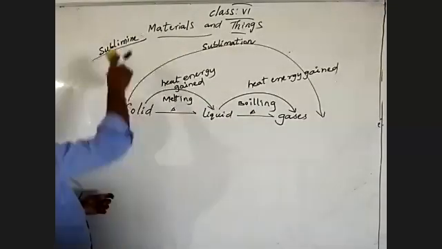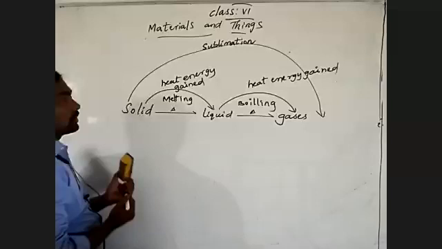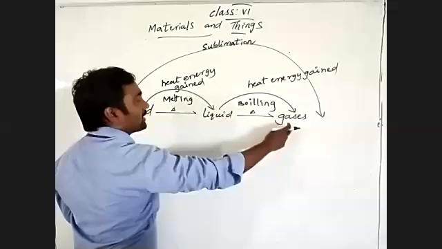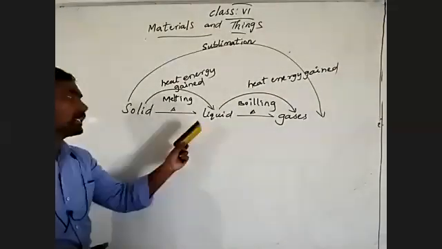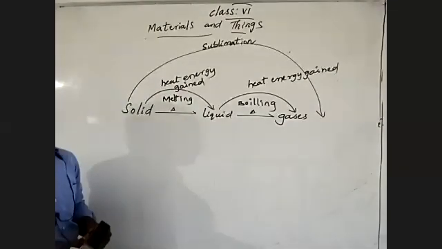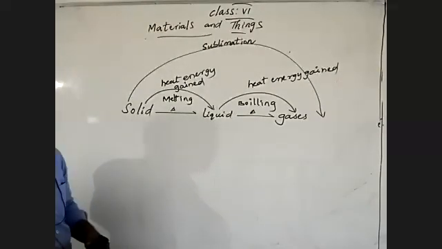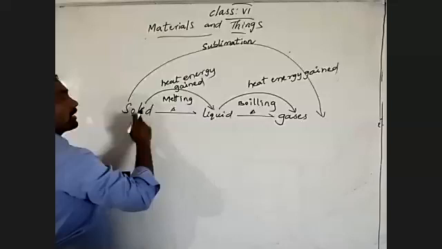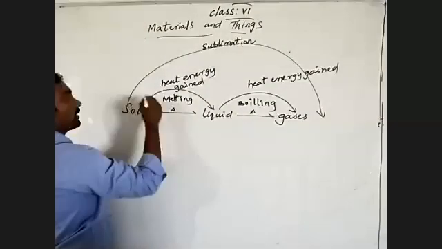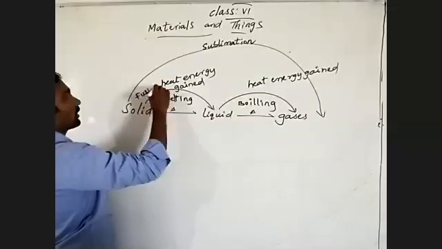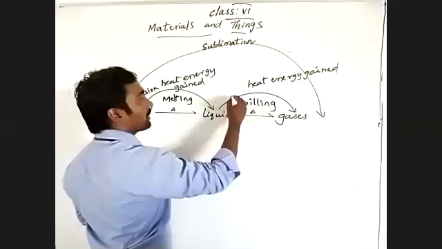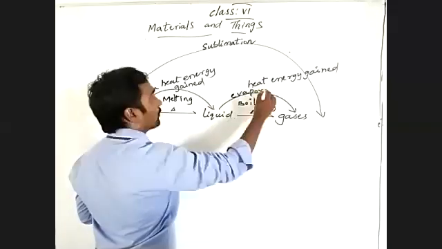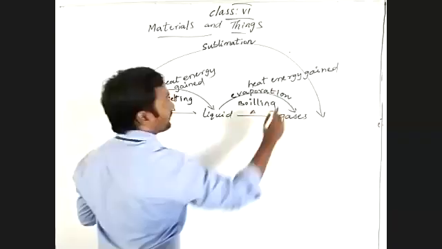Coming to that, one more thing to suppose: when the gaseous state of a substance is changed into the liquid state, and when the liquid state converts into the solid state, what will happen to the heat energy, and what are those processes? Now we will discuss those. What we discussed earlier: solid state changing to liquid is called melting, another name is fusion. And liquids change to gases at any temperature, what I call evaporation.